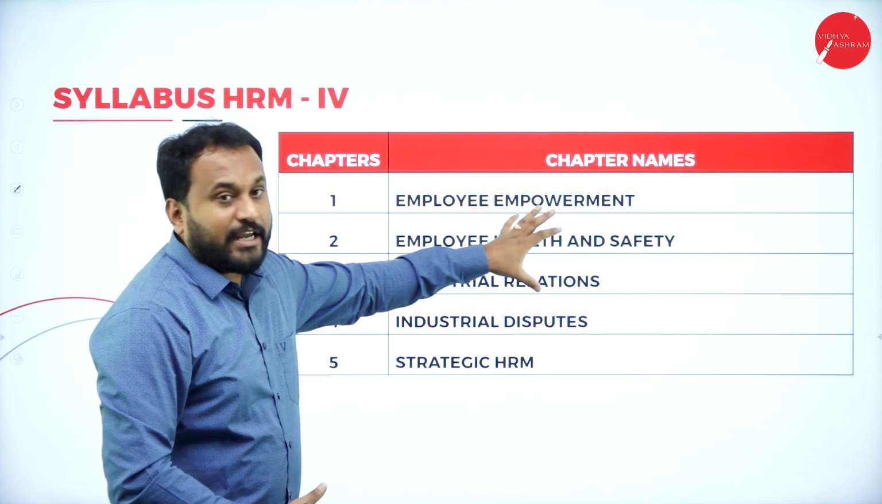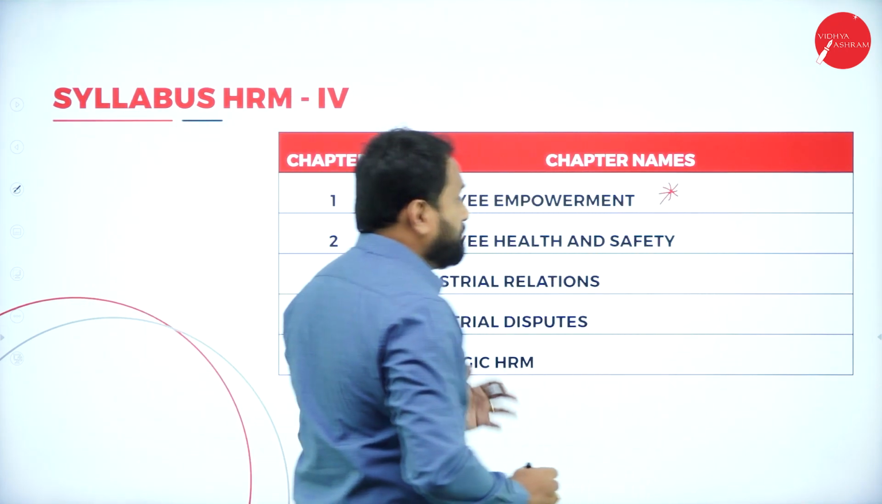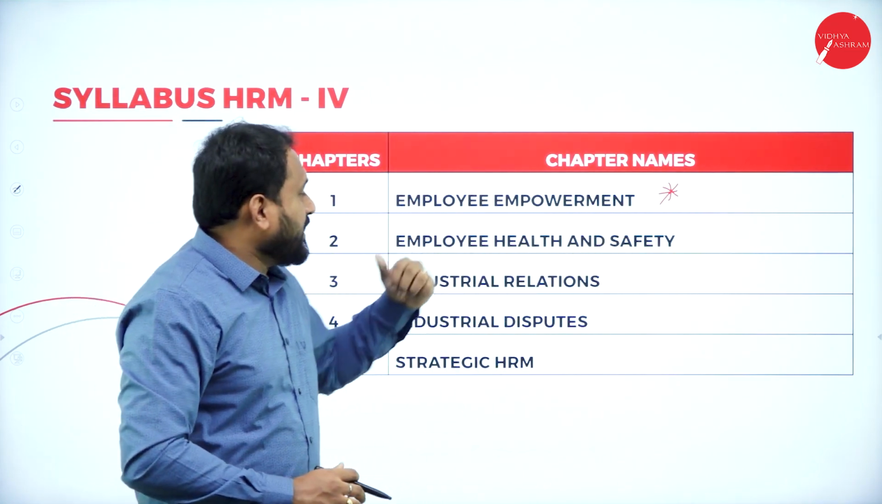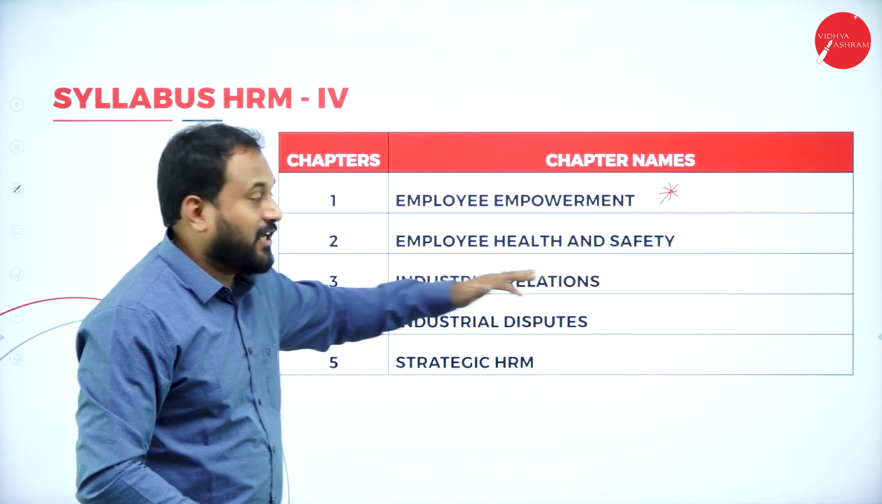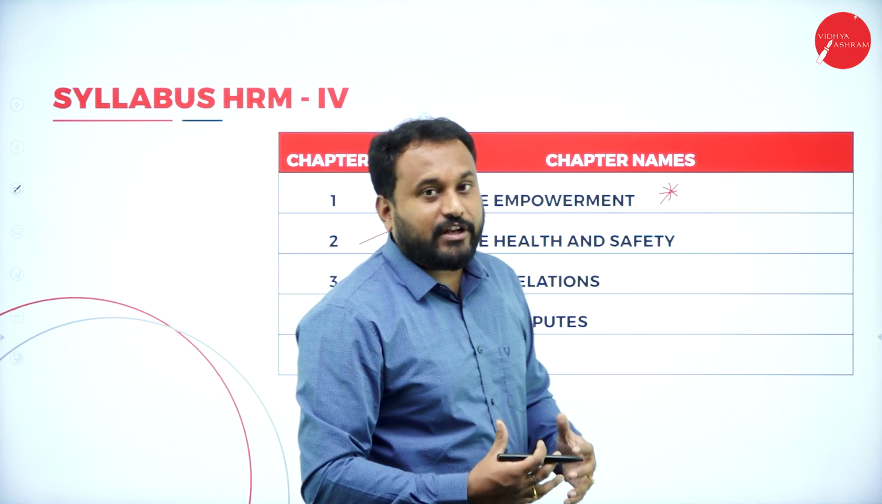Now we have employee empowerment. This is a very interesting and very important chapter. Never leave the first chapter of any subject. Next we have employee health and safety. Here it's all about what the employer should do for the safety of the employees.